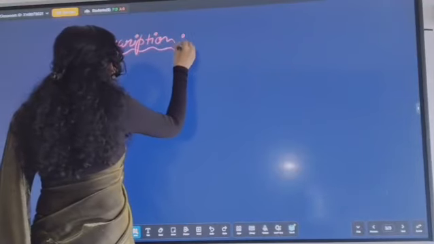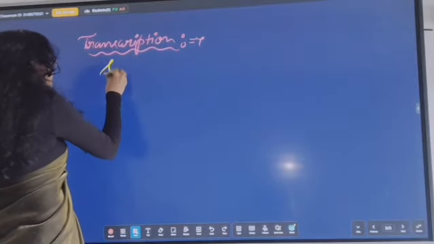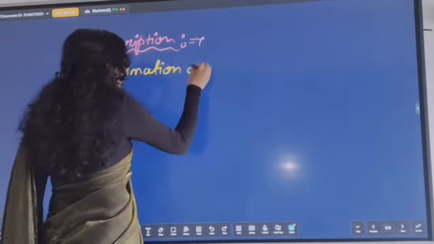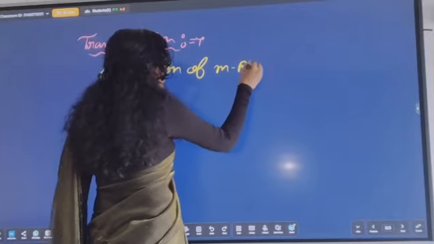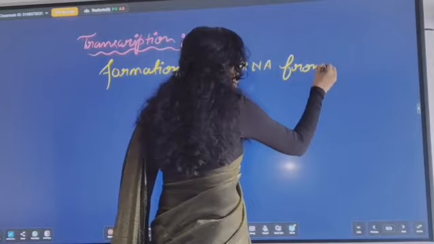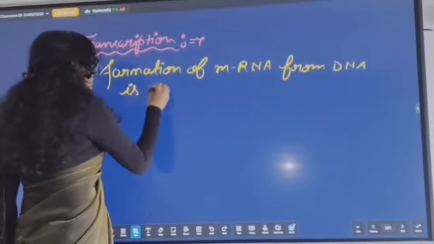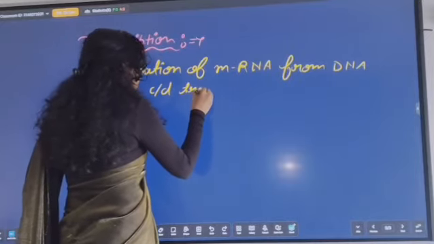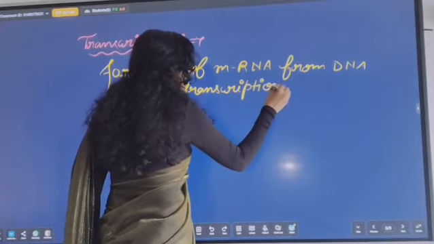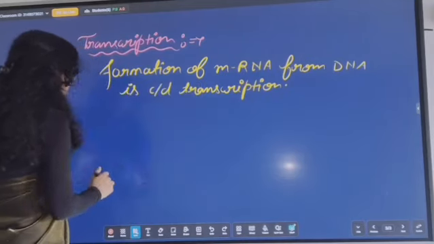I have already told you, transcription is the formation of mRNA from DNA. It's called transcription. Look at this.